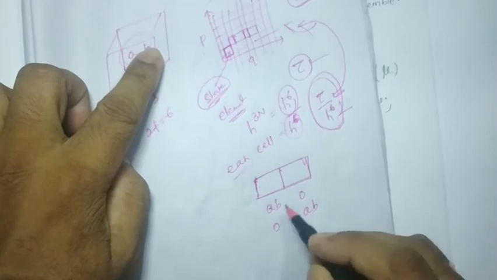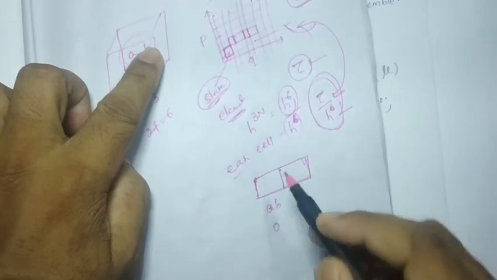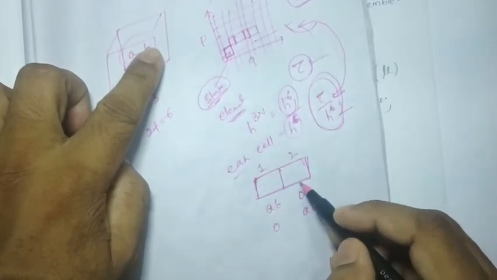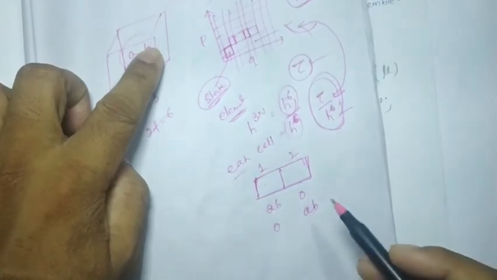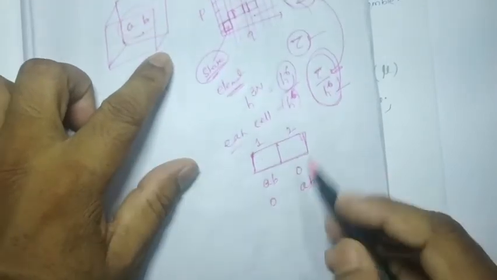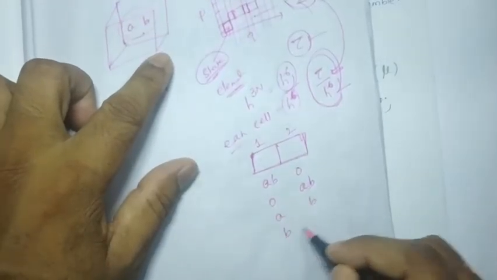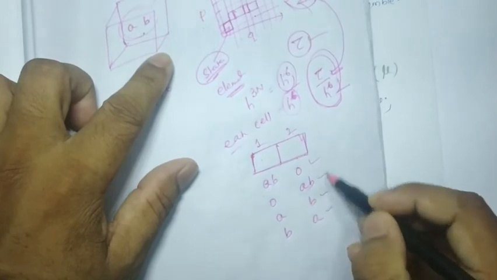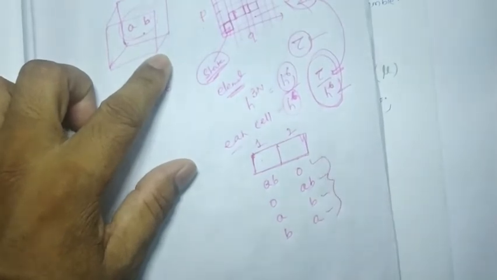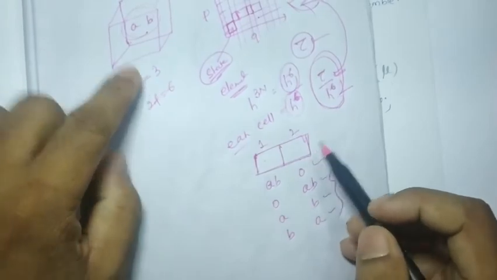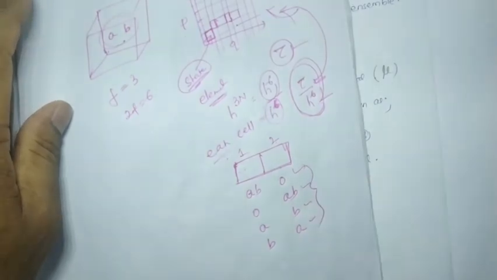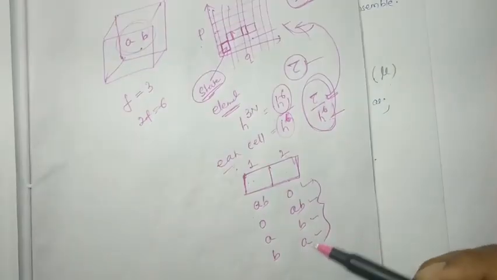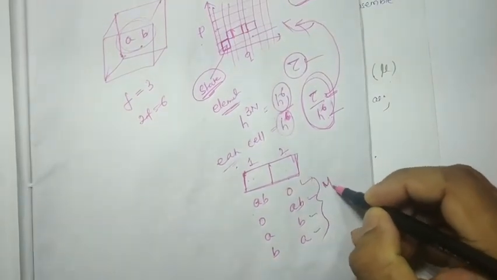That means both particles are in the first compartment and the second compartment has no particle, or the alternative is possible, or it can be A and B, or B and A. So these four possible ways of distributing these two particles in these two cells are called the microstates.